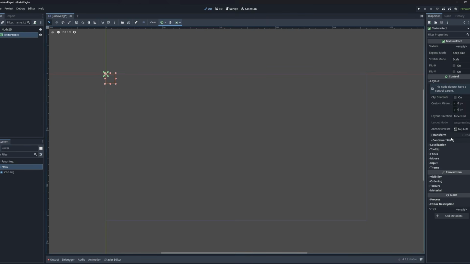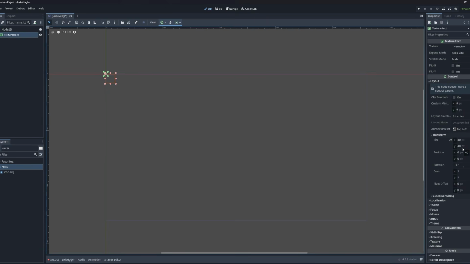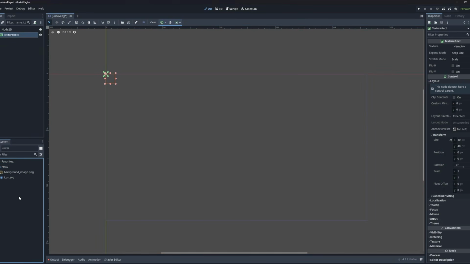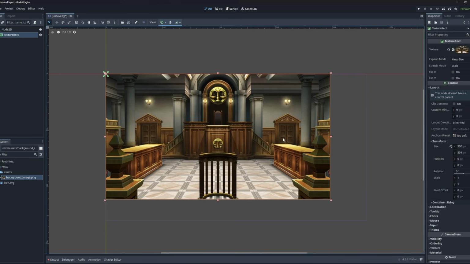And as you can see, it already has a size here, 40 by 40 pixels, but it doesn't have the image yet. So we're going to add the image right now. I'm going to drag and drop this into my project here. And right off the bat, what I like to do is keep everything very clean by adding folders. So I'm going to add a folder named assets and just drop my image into it. Now, I can drag and drop that image into the texture field of my texture rect.